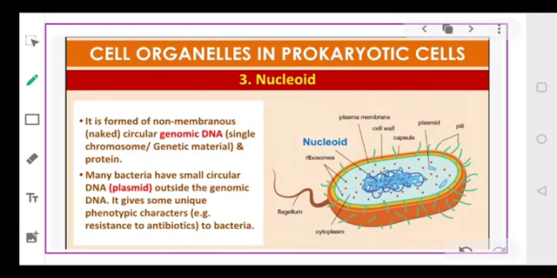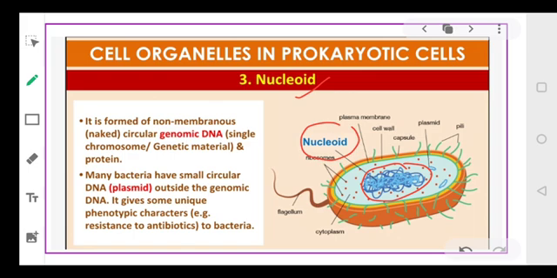Coming to the third structure which is present in your prokaryotic cell, that is your nucleoid. Nucleoid means the undeveloped nucleus. As I told you, the nuclear matter is lying in the cytoplasm itself. It is not covered by a nuclear membrane. So we call this structure a nucleoid.